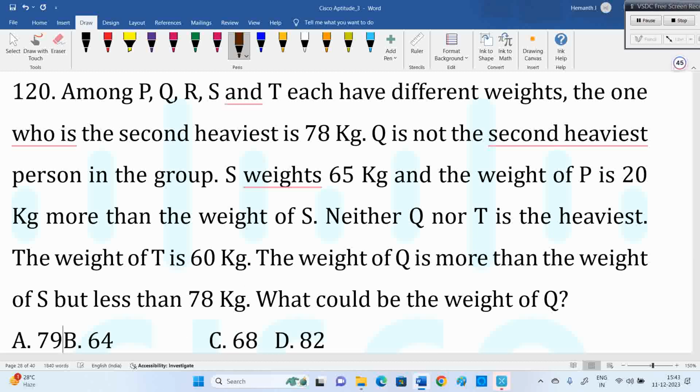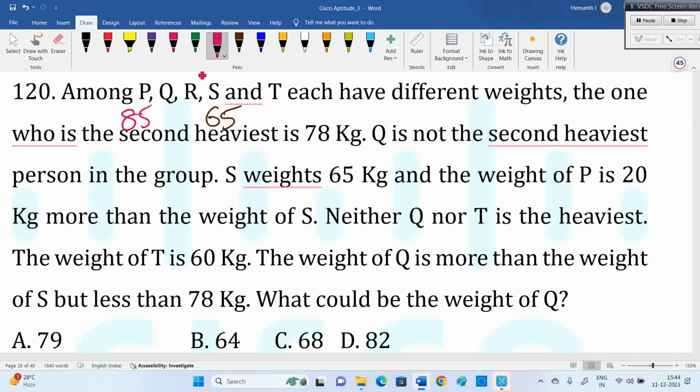Solve this. We have 5 people, different weights are there. The one who is the second heaviest is 78 kg. Q is not the second highest. S is 65 kg. P is 20 more than S. So P will be 85. So we got S is 65, P is 85. S and P out.